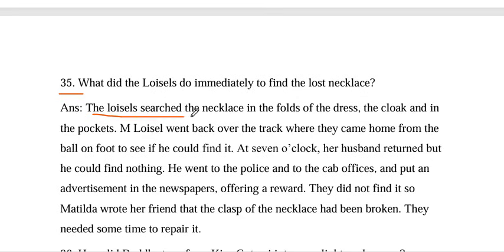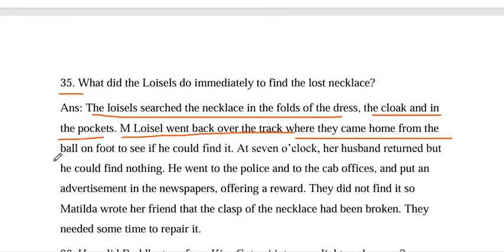The Loisels searched the necklace in the folds of the dress, in the cloak, and in the pockets. Monsieur Loisel went back over the track where they came home from the ball on foot to see if he could find it. At 7 o'clock, her husband returned, but he could find nothing.